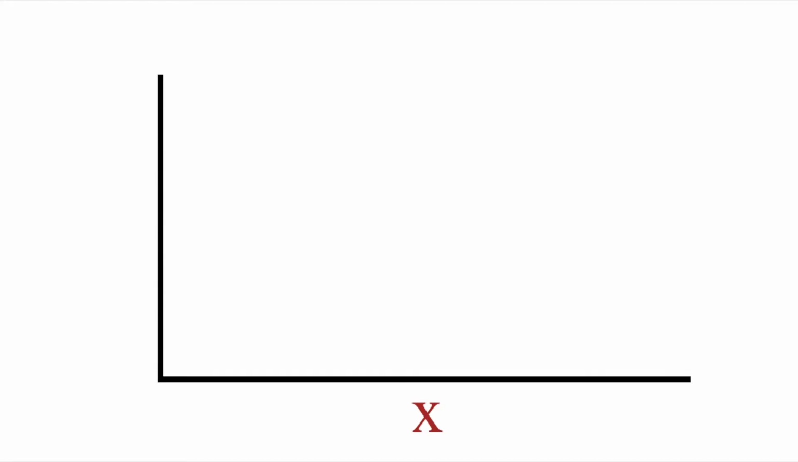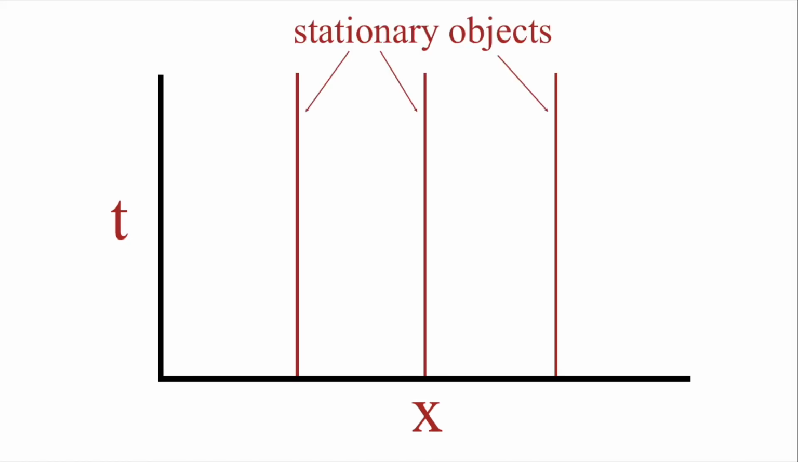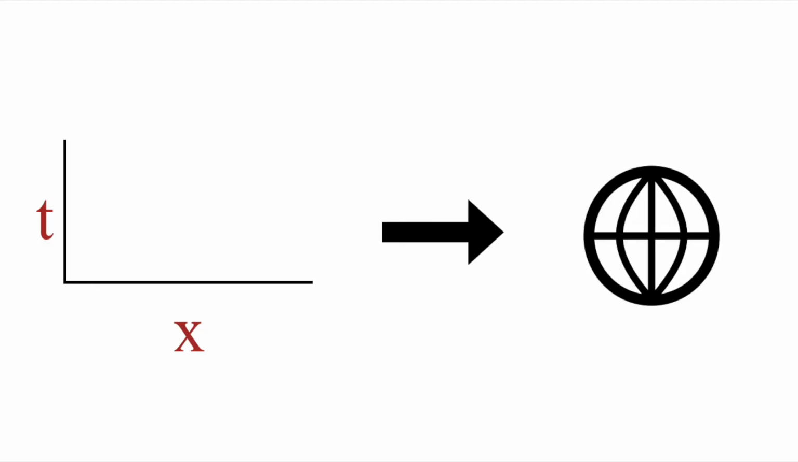With space on the x-axis and time on the y-axis, the graph for the trajectory of an object that is not moving is just a vertical line. In this model, space-time is flat, but actually, the presence of matter and energy makes space-time curve. For our purposes, we can think of space-time as the surface of a sphere.